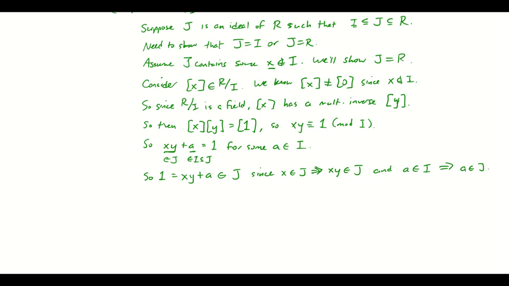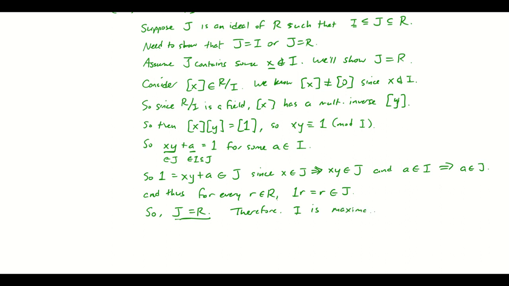All right. So 1 belongs to J, and thus for every, let's call it R, belonging to the ring, 1R, which is R, also has to belong to J because J absorbs multiplication. So since 1 belongs to J, every multiple of 1 belongs to J, but then you've just described every element of the ring. So J has to equal R. So if we deny that J is the ideal I, J is something bigger than I, then J ends up just having to be the entire ring. Therefore, I is maximal.